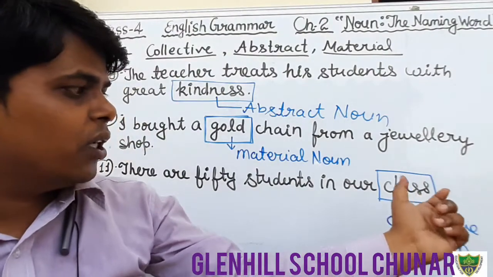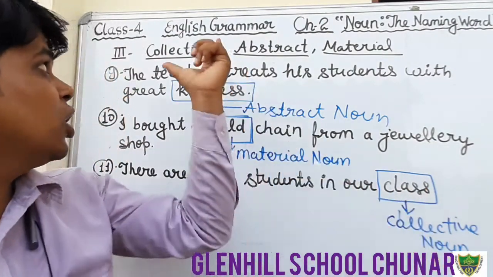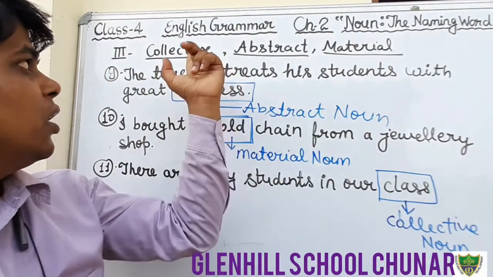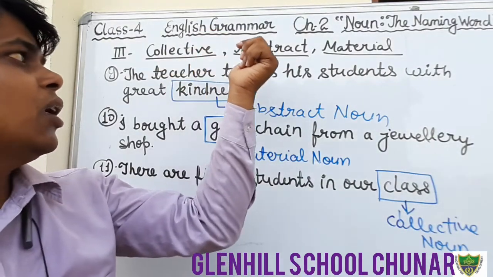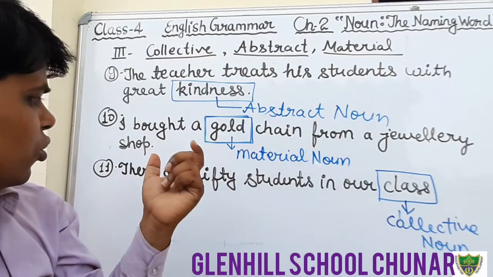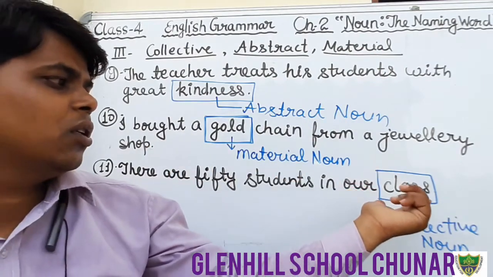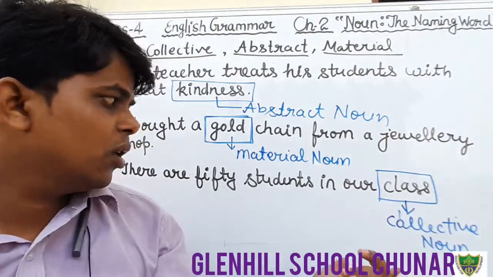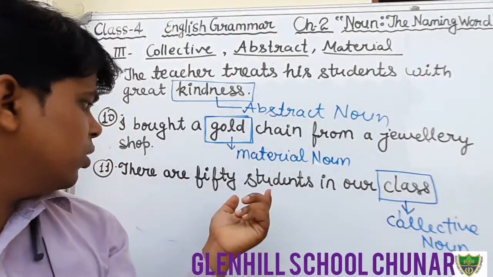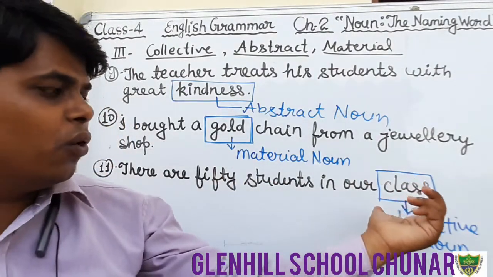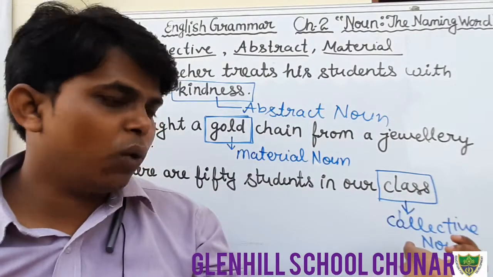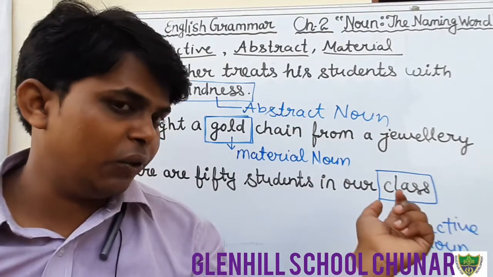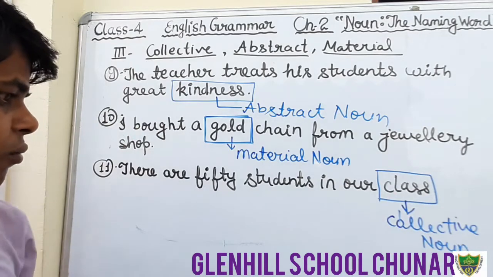So here the word class is a collective noun, as the question is already given. You have to search out what is a collective, abstract and material noun. So in this sentence, class is a collective noun and students is a common noun. Therefore we will circle the word class, and it is what kind of noun? Collective noun. Okay students, just write down.